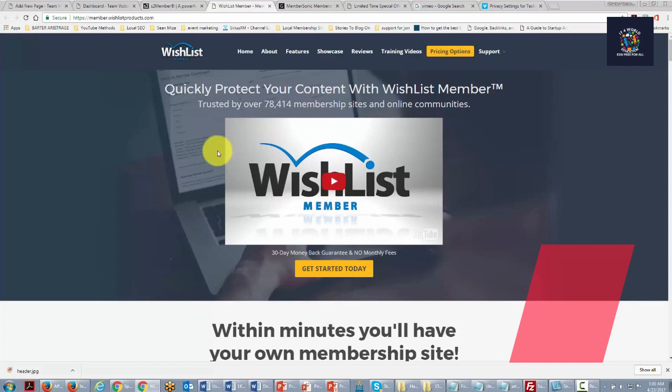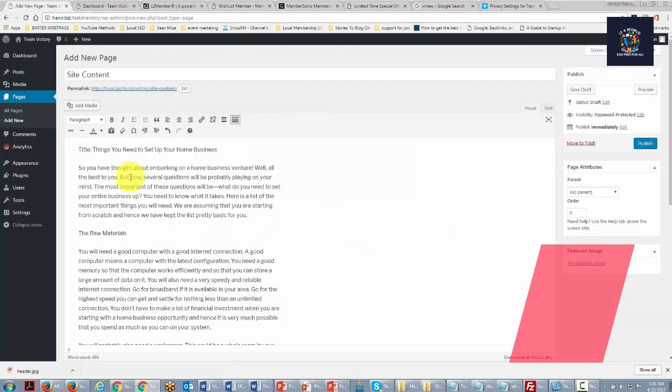Now, if you want to do time-based subscriptions and safeguard your content that way, there are plugins that will be a little more elaborate. One is called Wishlist Member, and there are others like them. These plugins are for a full membership, and you're going to be able to do quite a bit with them. You just want to make sure that you really do need this level of complexity for your network marketing business. In the end, it will come down to what is going to be easiest for your team and your downline to be able to get from you. And you want to make it as easy as possible for them to get the information they want and to succeed with it.